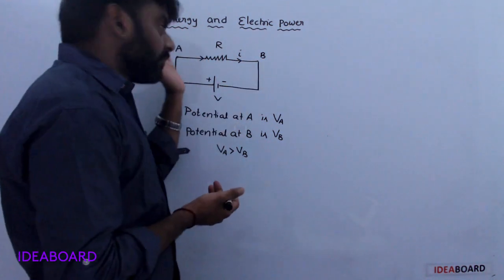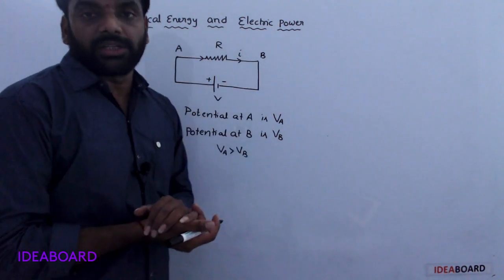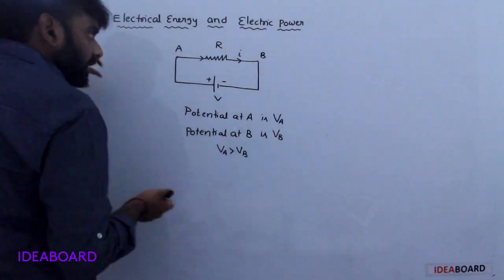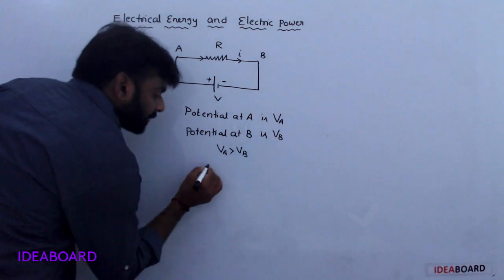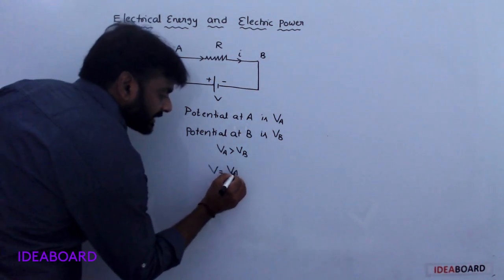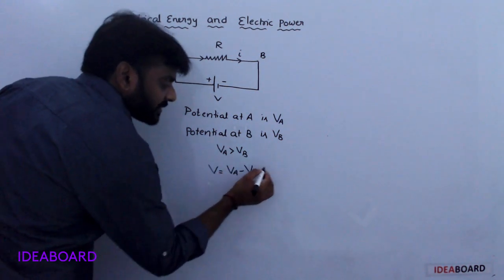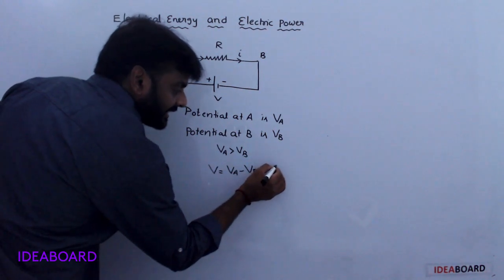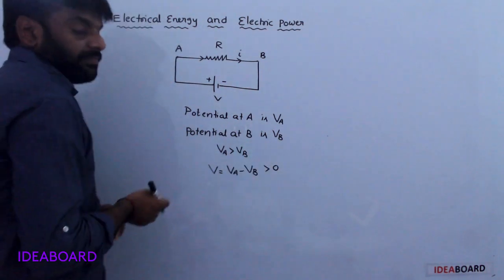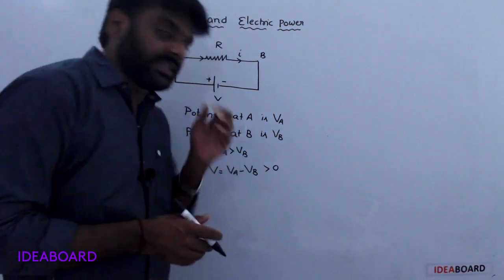That's why current flows from higher potential to lower potential. The potential difference is V suffix A minus V suffix B, which is greater than 0.